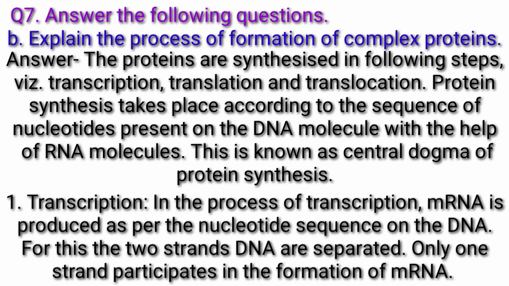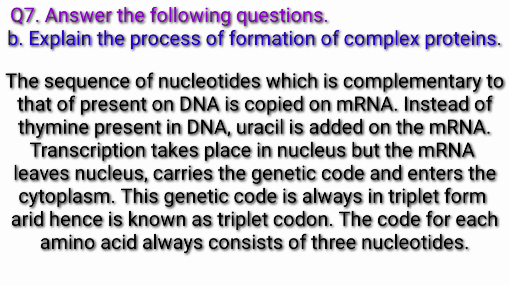Transcription. In the process of transcription, mRNA is produced as per the nucleotide sequence on the DNA. For this, the two strands of DNA are separated. Only one strand participates in the formation of mRNA. The sequence of nucleotides, which is complementary to that present on the DNA, is copied on mRNA. Instead of thymine present in DNA, uracil is added on the mRNA.